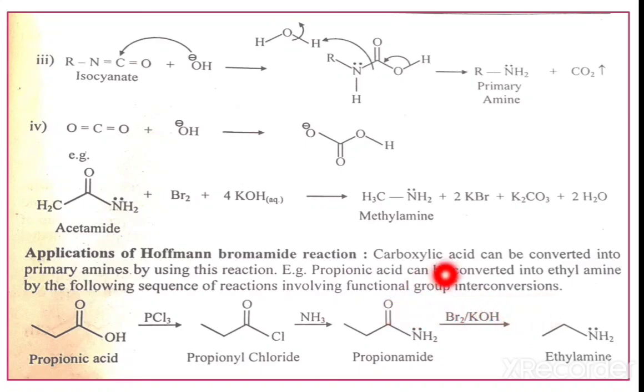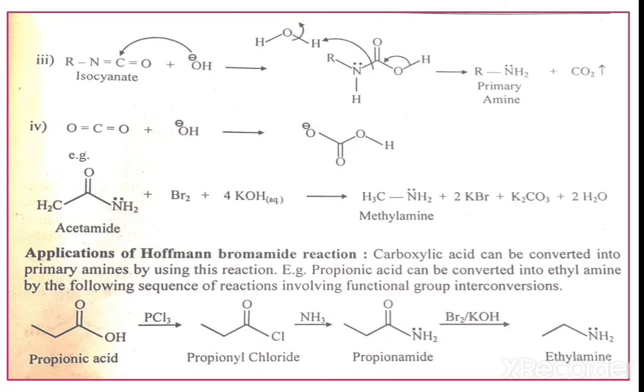That means amide is converted into amine, which is called the Hofmann bromamide reaction. Here, the starting material has 3 carbons, 1, 2, 3, and in the final product only 2 carbons. That means it is a step down reaction.